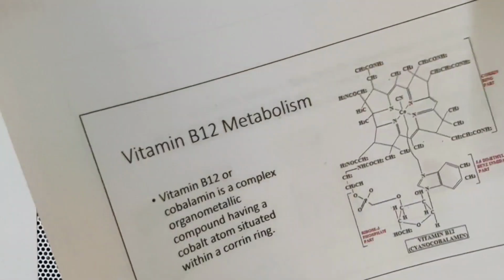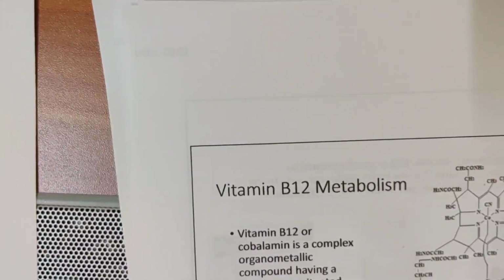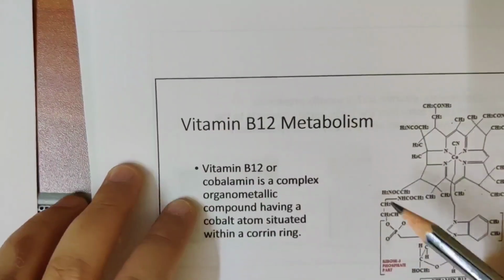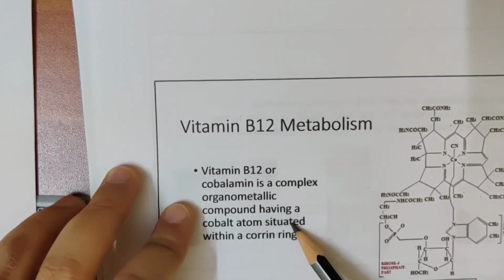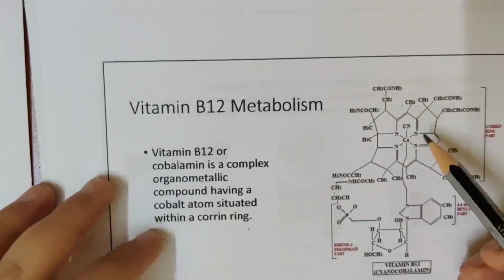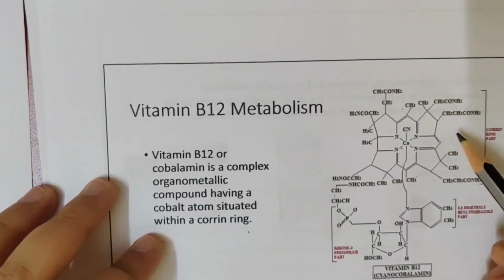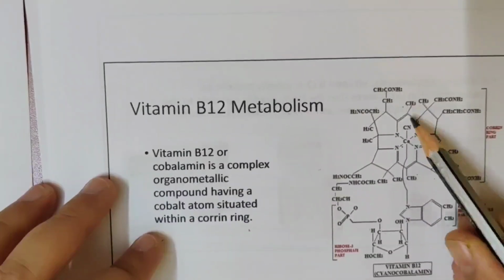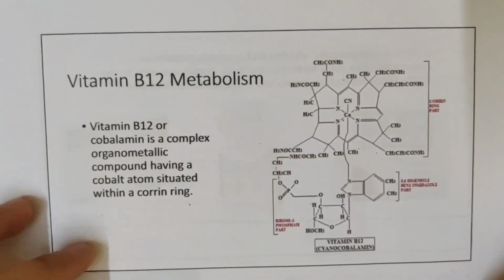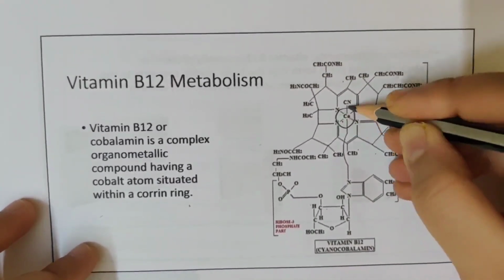Now vitamin B12 deficiency. Before we go into deficiency, we need to understand the metabolism of vitamin B12. Vitamin B12 is also known as cobalamin. Cobalamin is a complex of a cobalt atom situated within a corrin ring. So you have a cobalt in the center, surrounded by the ring. This structure you might not need to draw, but you need to understand how it looks. This entire thing is the ring, and in the center you have the cobalt.